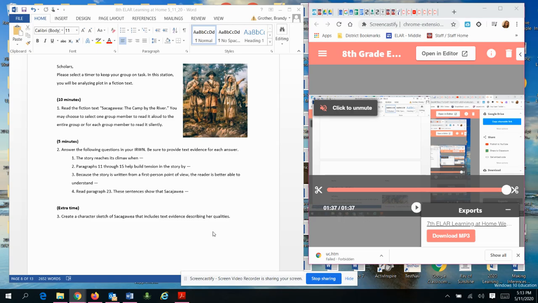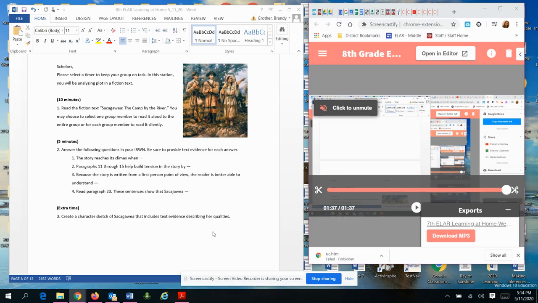Number 3, because the story is written from a first person point of view, that's going to be like if I went on this expedition, I would be the storyteller. It's my point of view from my eyes. The reader is better able to understand what, and then make sure again to provide that textual evidence.